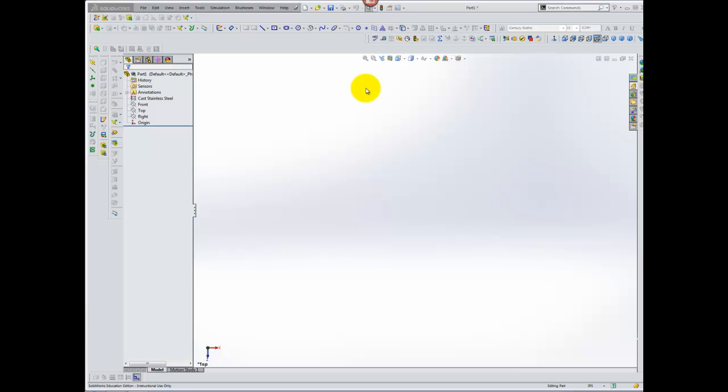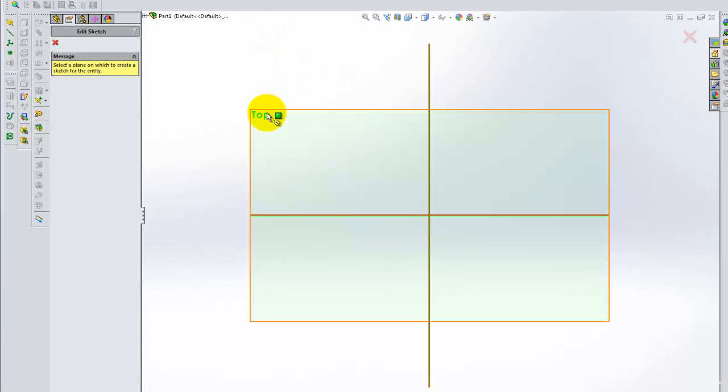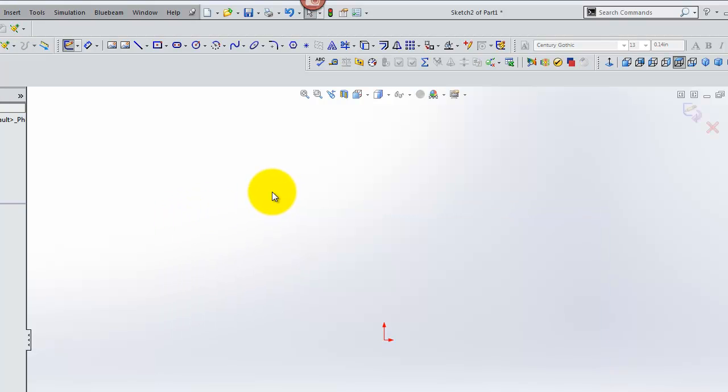I'm going to show you how to use Sketch Picture to help you capture the geometry of the heating element. To do that, we start with an open sketch, and I'm going to bring my picture in on the top plane. You can bring it in on any plane that makes sense to your design of the solid model, but I'm going to use the top plane.